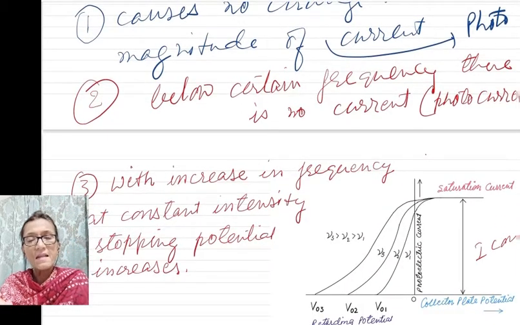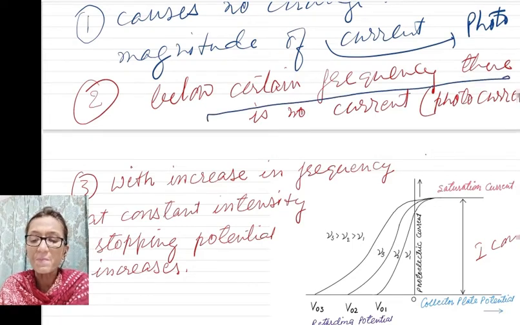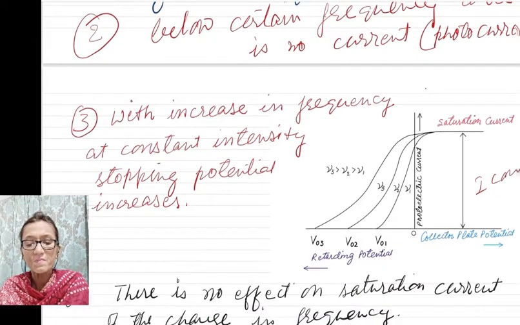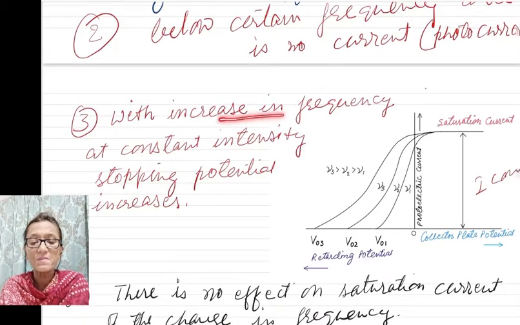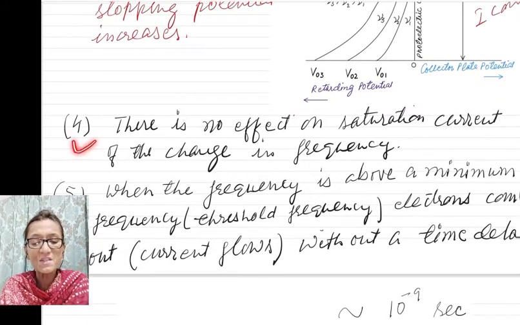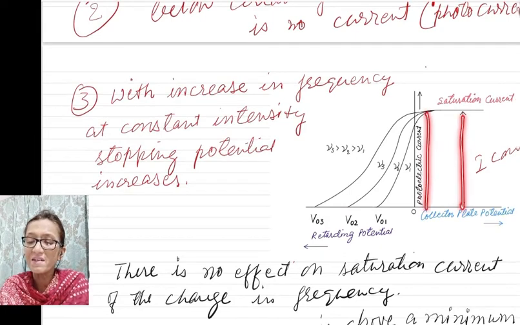And the next observation was that below a certain frequency, there is no photocurrent. Next observation was when we increase frequency, stopping potential is also increased. And the next observation was there is no effect on saturation current. You can see saturation current remains constant.